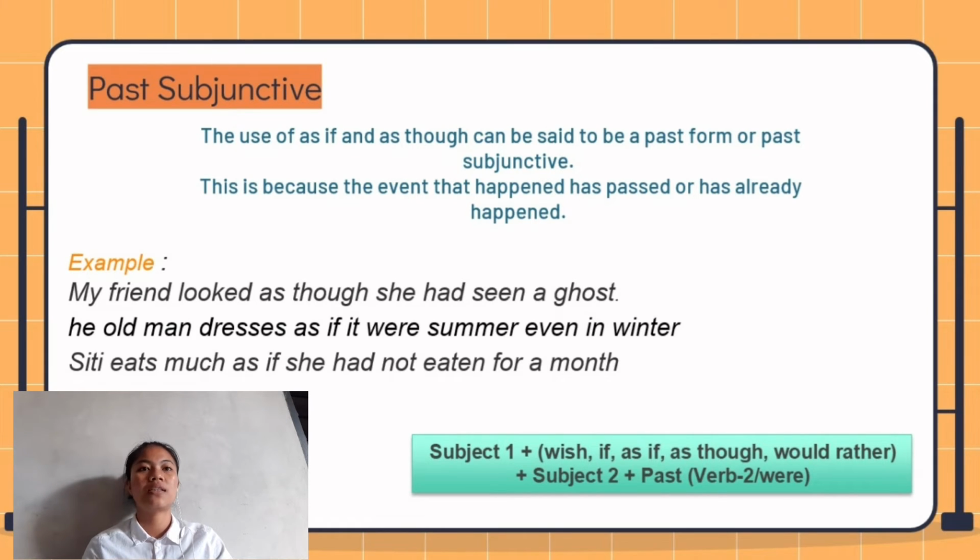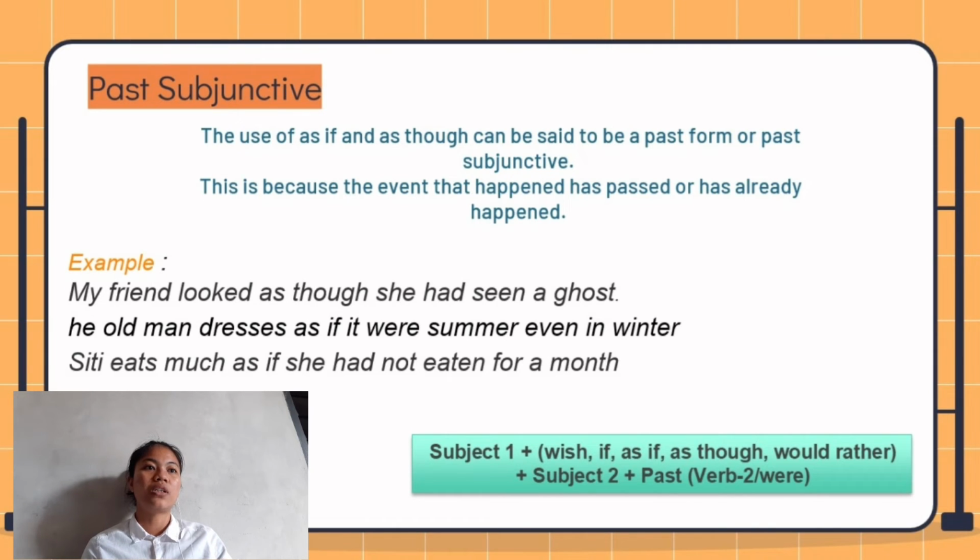And the last example is, Siti eats much as if she had not eaten for a month. And then subject 1 is wish, if, as though, would rather, and subject 2 just uses past and verb 2, like looked at, dresses, eaten.